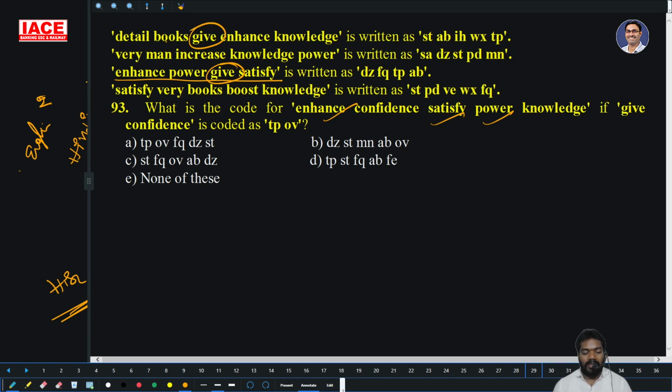Which is common in the first and third line? TP only is common. Sir, no, AB is also common. And DZ, FQ, they are not given. AB is also common, and TP.